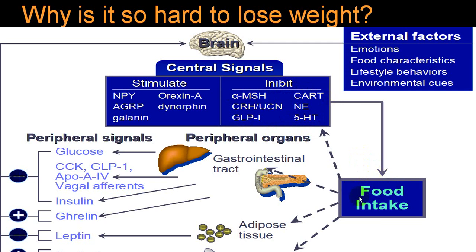They will have an effect on food intake, and this will have an effect on the GI tract, adipose tissue and adrenal glands.